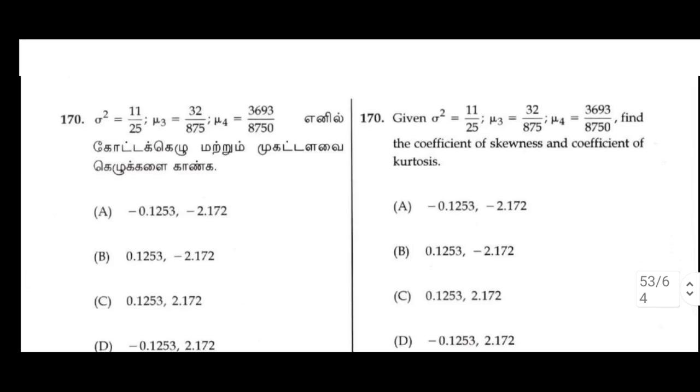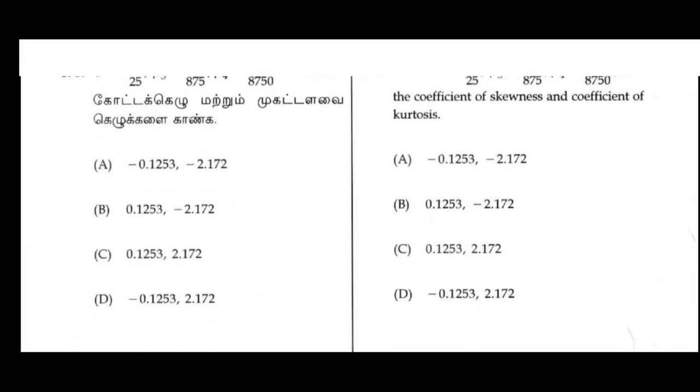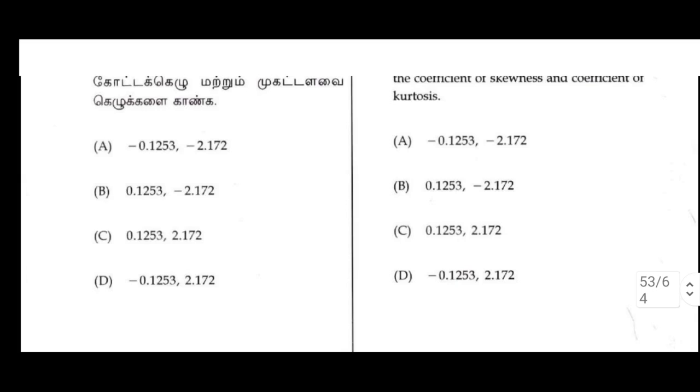170. Given sigma square equal to 11/25, mu 3 equal to 32/875, mu 4 equal to 3693/8750. Find the coefficient of skewness and coefficient of kurtosis. Star question.